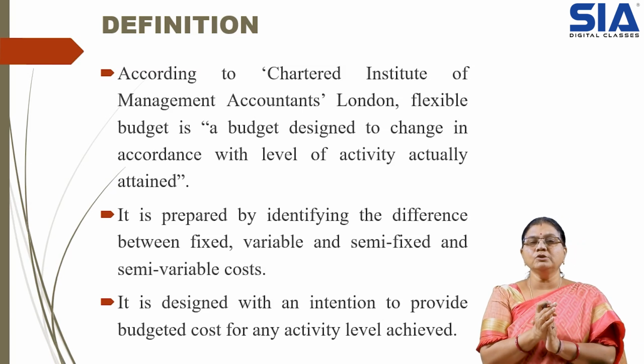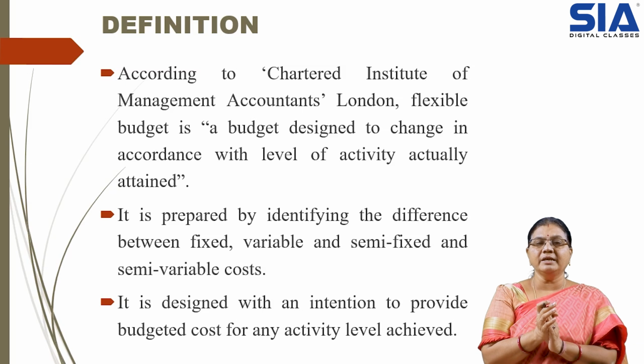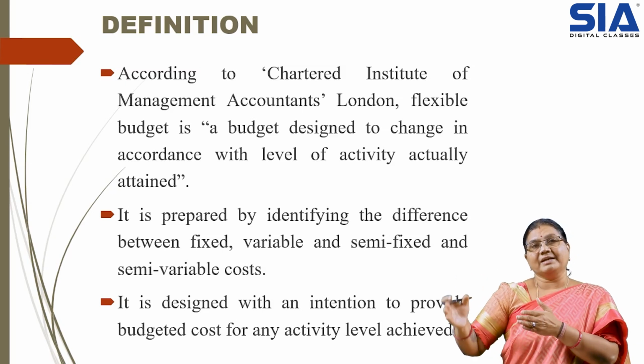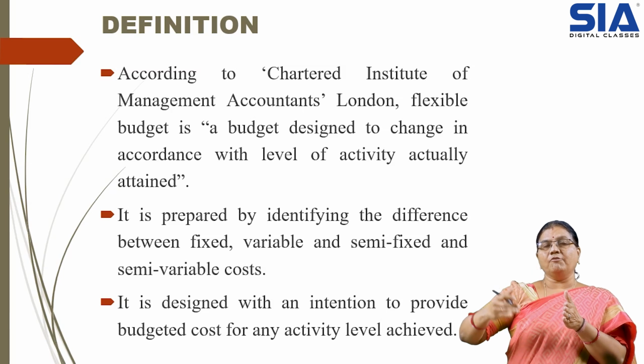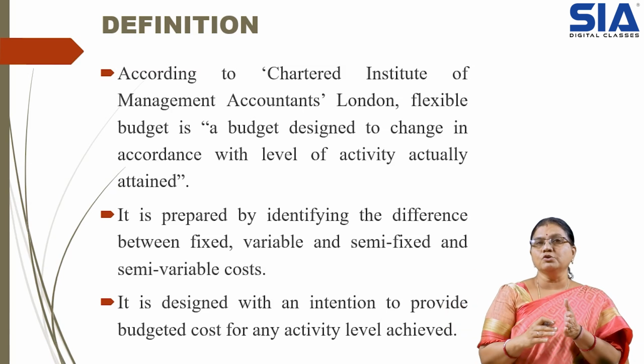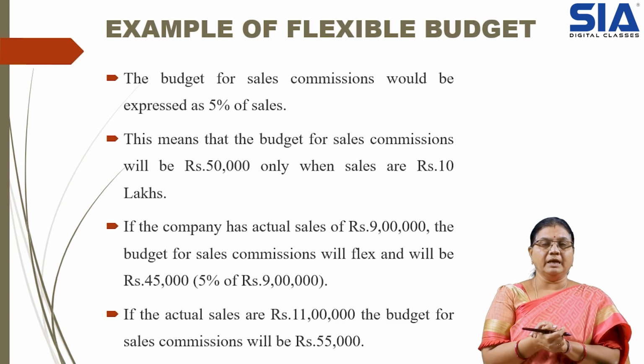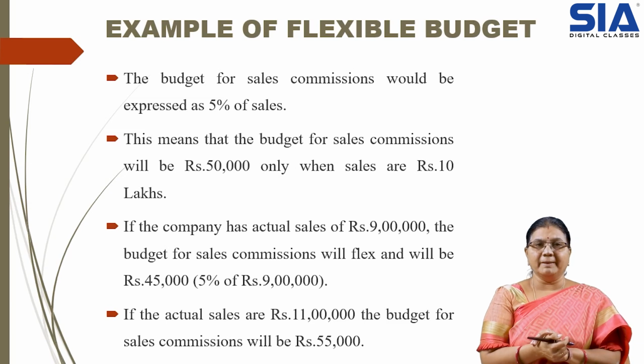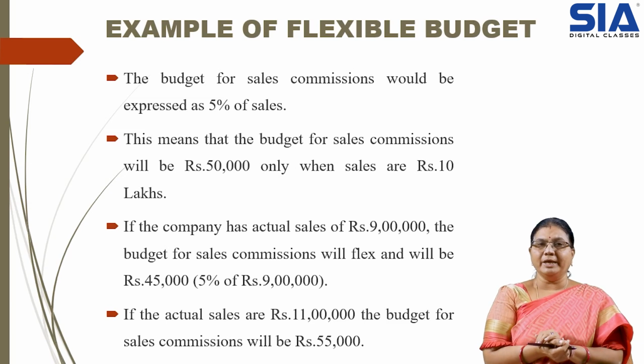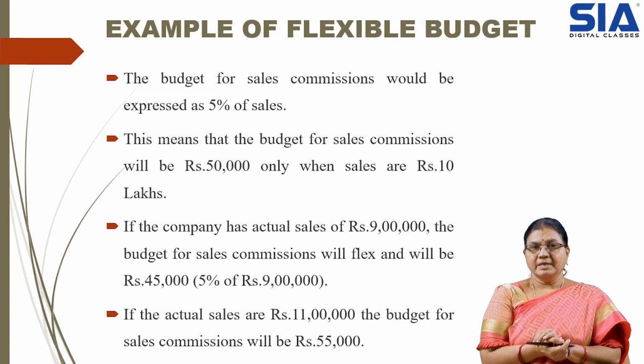It is designed with the intention to provide a budgeted cost for any level of activity. Depending on the level of activity, it will allow us to change. With the help of an example, we try to understand flexible budget in depth. You can see the data is showing sales commission. Sales commission is 5% and the sales is 10 lakhs rupees.